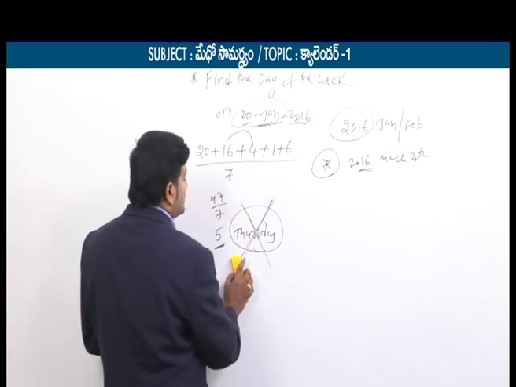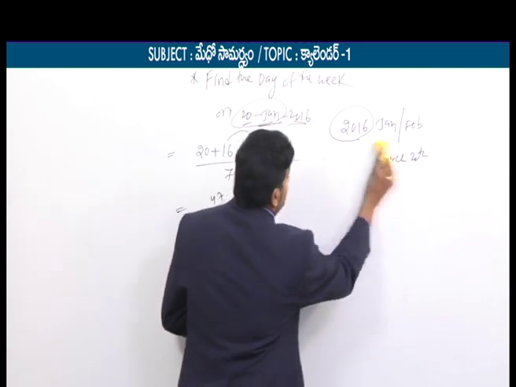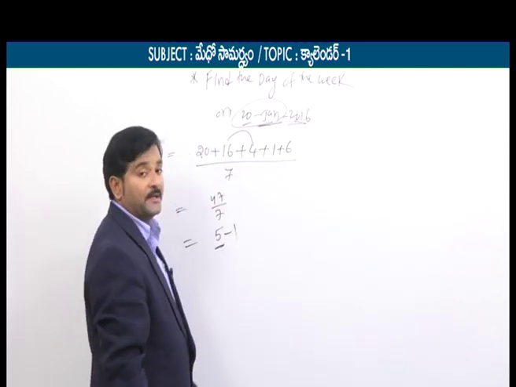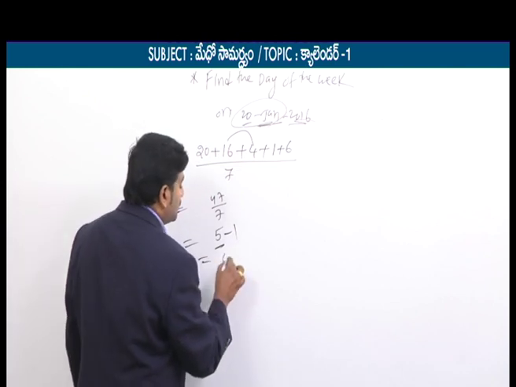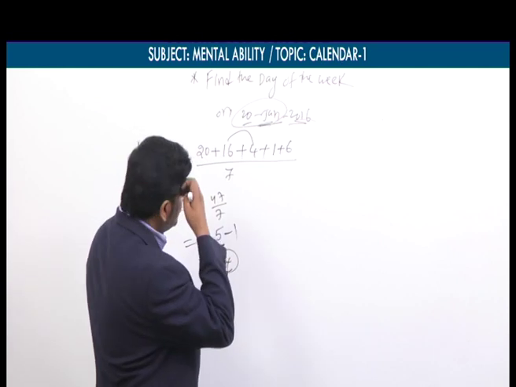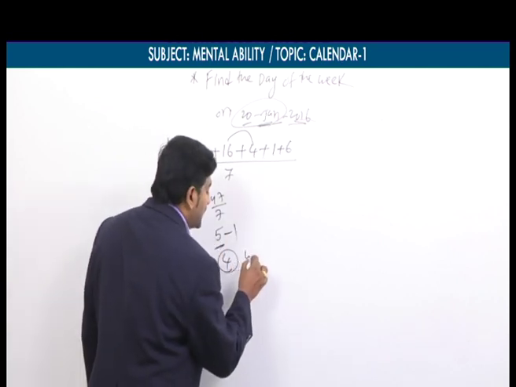That's why here, since I am getting 5, that should not be Thursday. Now what do I have to do? I have to reduce the remainder by 1. Now what am I getting? 4. According to day codes, if I get 4, what will we get here?